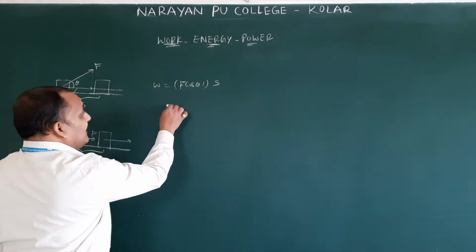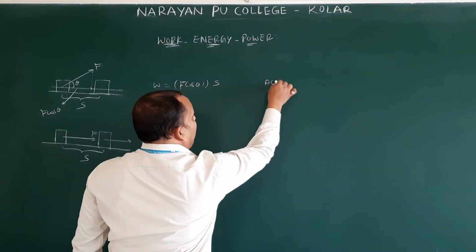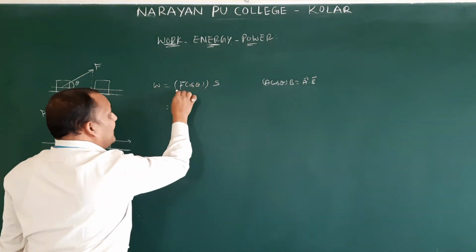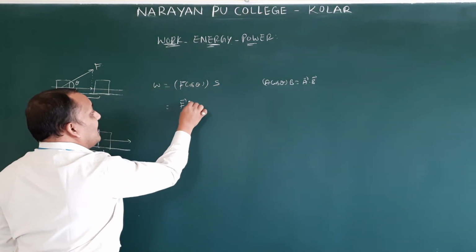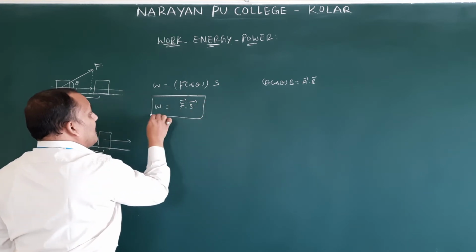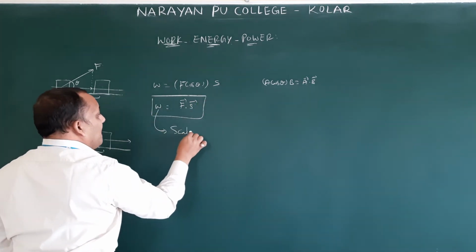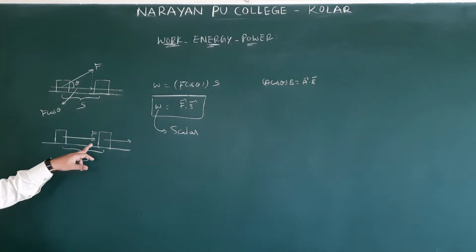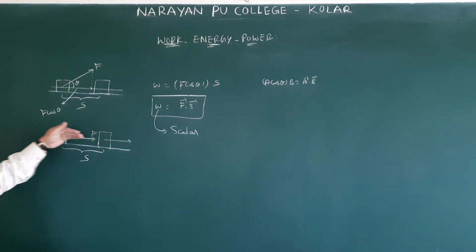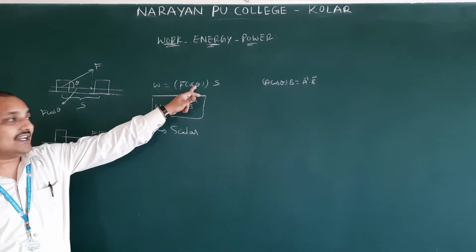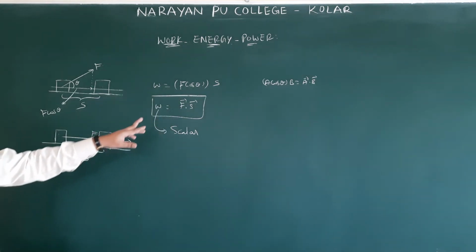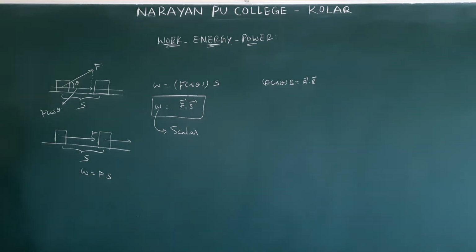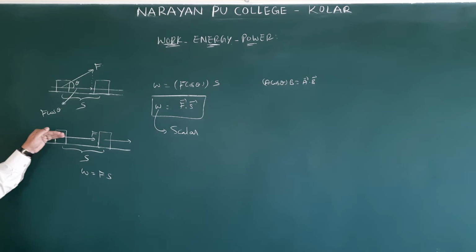Now this they will write according to the previous equation: A cos theta into B, how will you write? A bar dot B bar. Same like that, F cos theta into S, F bar dot S bar. So here work done is a scalar; force and displacement are vectors. If both force and displacement are in the same direction, then theta is 0. That is a special case: you get simply F into S, the product of force and displacement when both are in the same direction.